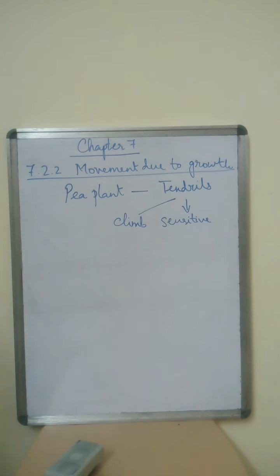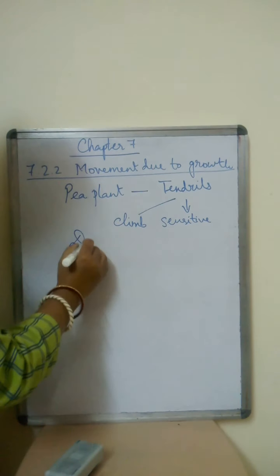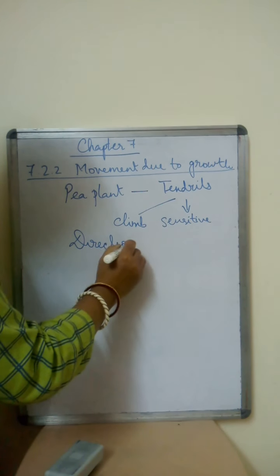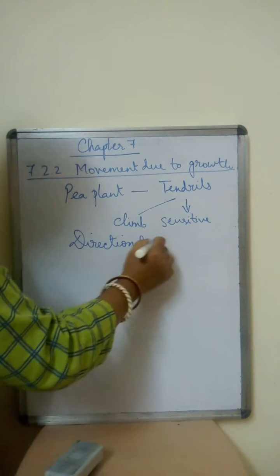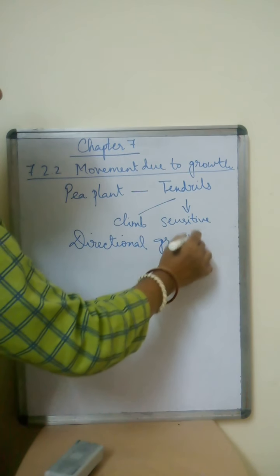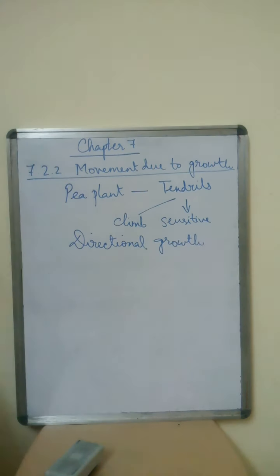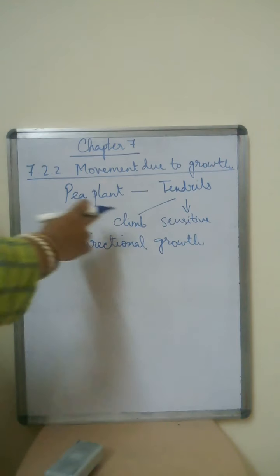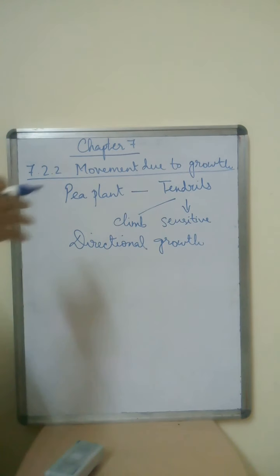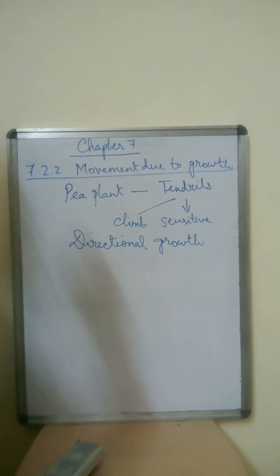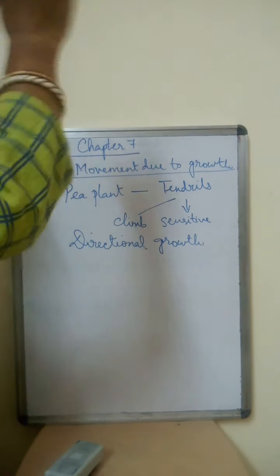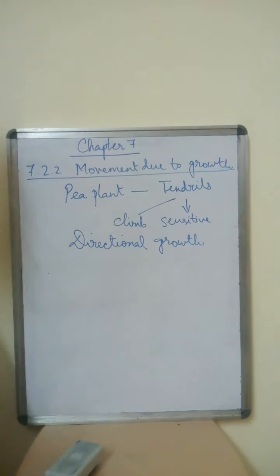This is called directional growth. It grows in the direction of whatever object it gets. It will climb in that way. We will feel that it is growing, but actually it is only climbing. You can see it will circle and it will climb. So this is the example for movement due to growth.